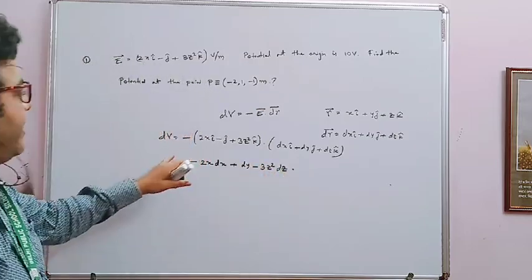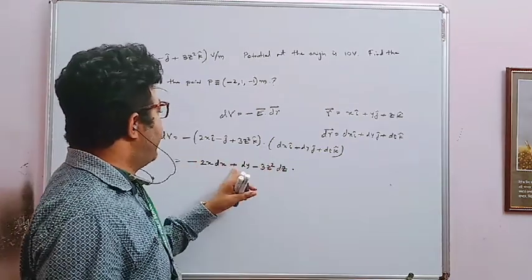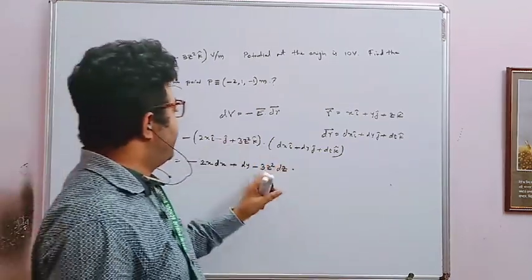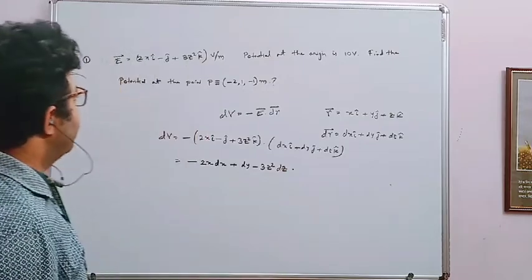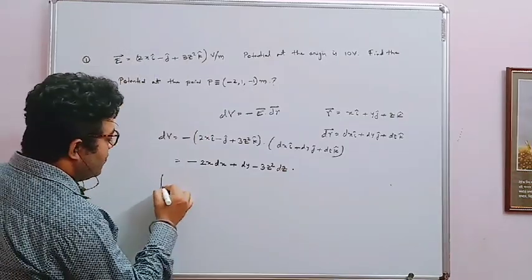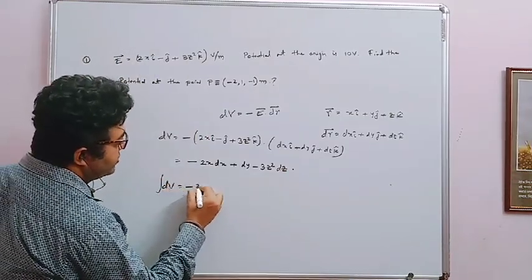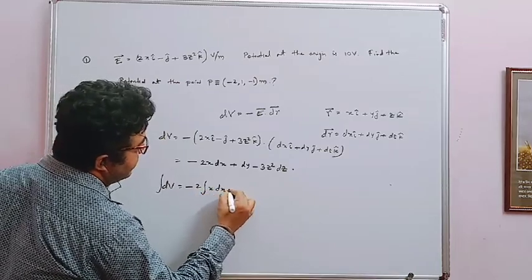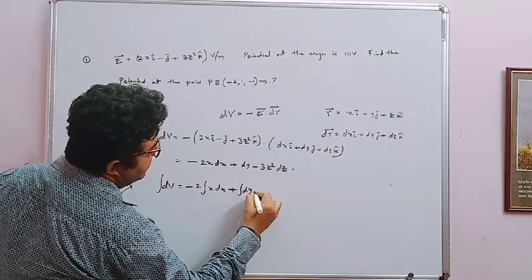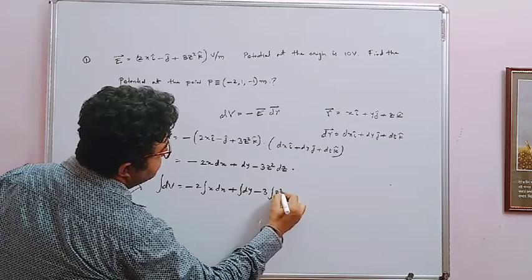So that one we have minus 2x dx plus dy minus 3z square dz. Now if we take integration, what happened? dV, that is 2x dx plus dy minus 3z square dz.